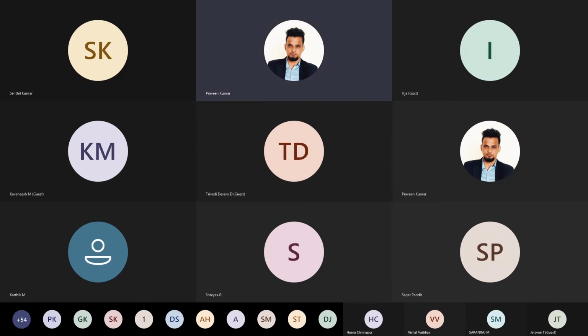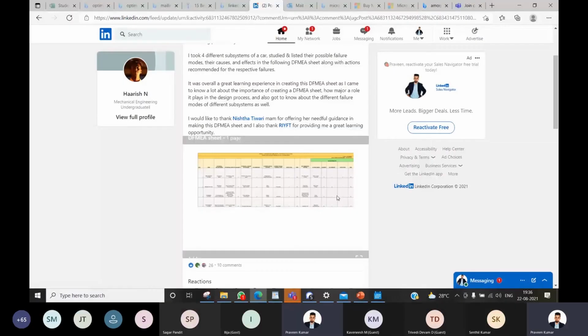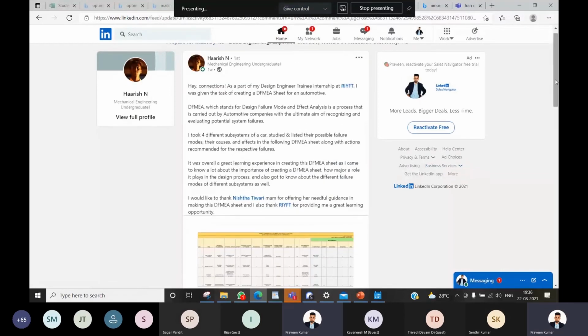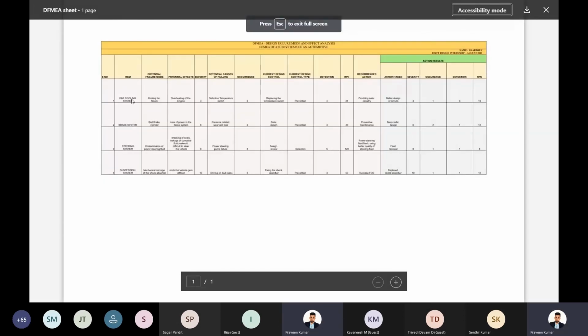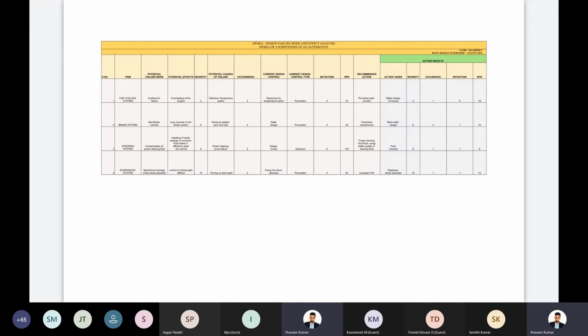So I'm sharing a topic here. This is one of our students who has worked on a DFMEA sheet. Someone was asking what DFMEA is, so this is the DFMEA sheet I'm talking about. Here you can see this particular student has worked on the cooling system. We have brake system, steering system, suspension.